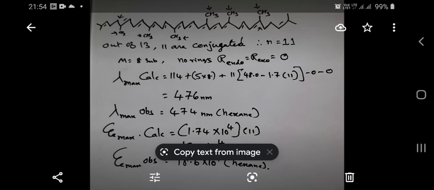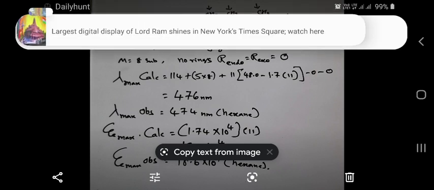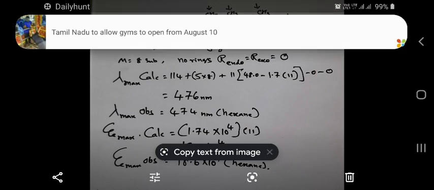M value is 8. Already we have calculated. There are 8 alkyl-like substituents. Please note that I have indicated the alkyl substituents with the help of arrow mark. And this is a straight chain compound, so there is no ring system. If there is a ring system in the conjugated system, then only the question of exo or endocyclic double bond arises. There is no ring system. So R exo as well as R endo both are equal to 0.